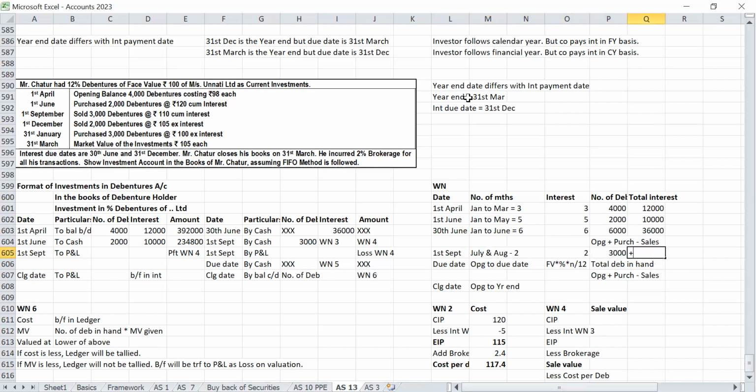Total interest 2 into 3,000, 6,000. Super. Working note: cum interest price is 110, sir, minus interest 2, 108.